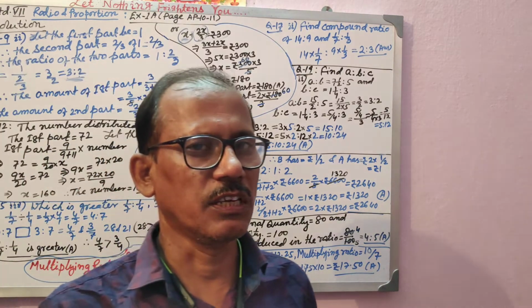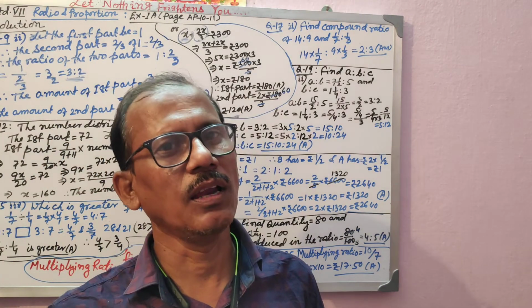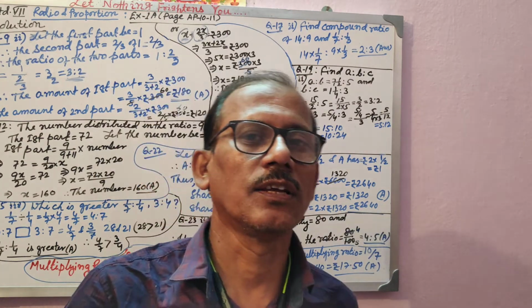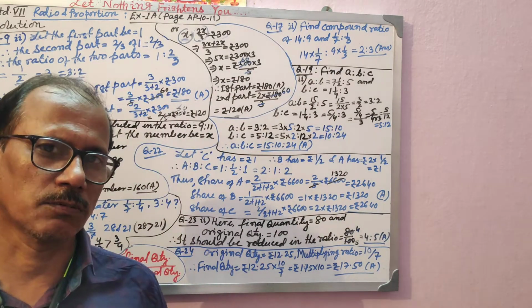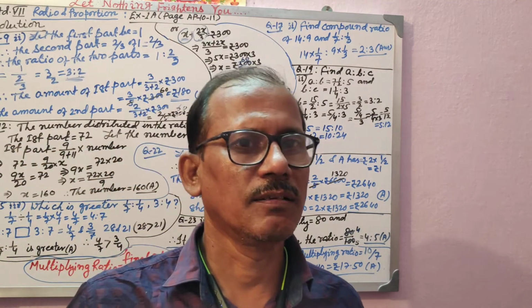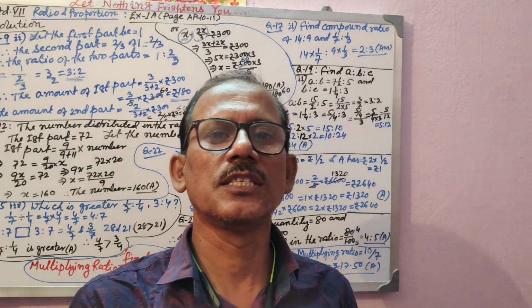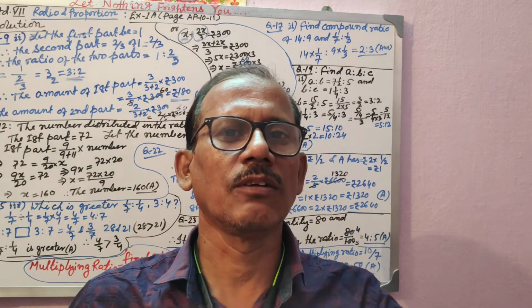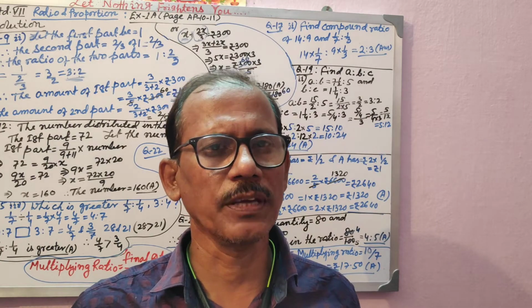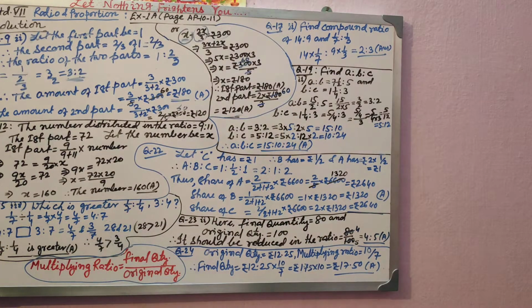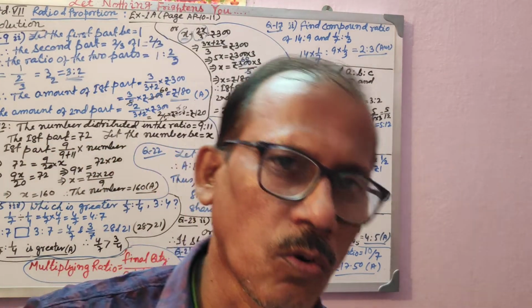Distributing some quantity in the given ratio, if you take x variable and multiply x variable with the ratio given to you, then you will find the quantity in terms of x for as many shares as are given in the ratio. Then all this quantity will add, and which is equal to total quantity. Find out the value of x, then later on you multiply x with the ratio given to you, and you will find each term's share. Could you understand me? That's very simple also. You can do this procedure also, its own term divided by the sum of ratio into total quantity.